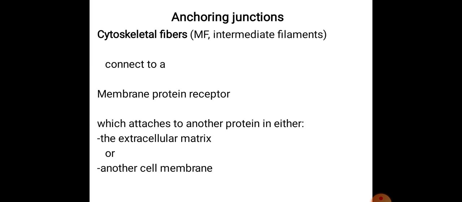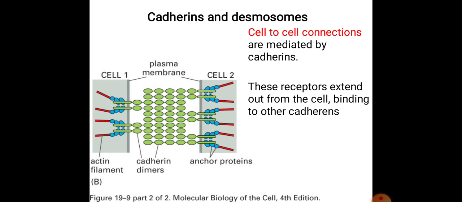Anchoring junctions: the cytoskeletal fibers connect to a membrane protein receptor, which attaches to another protein in either the extracellular matrix or another cell membrane. Now cadherins or desmosomes each attach cell to cell.